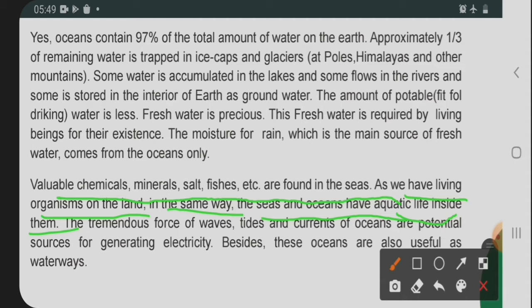Many people are getting minerals from inside the sea water also. The sea water has land inside it, so they are taking the different minerals that are there, and we are also getting oil.